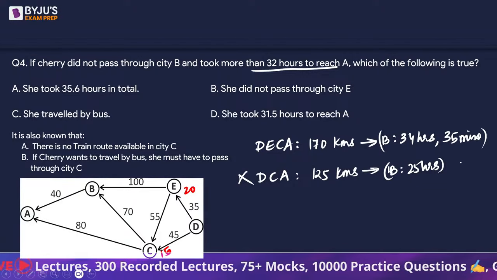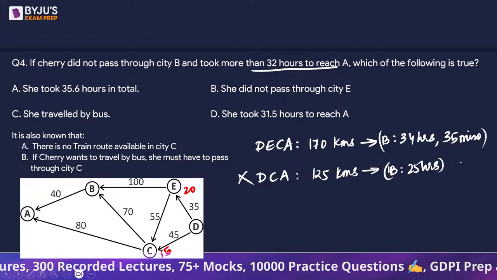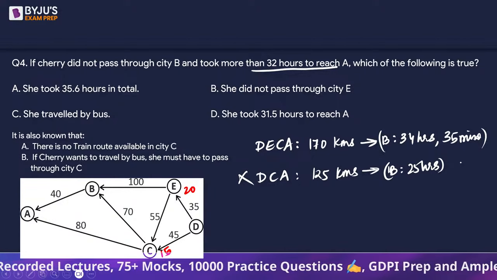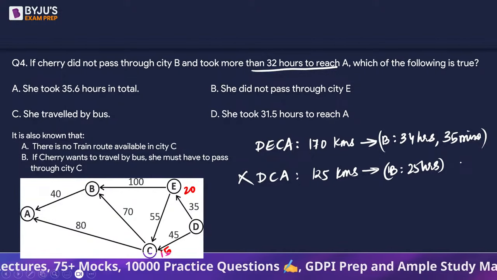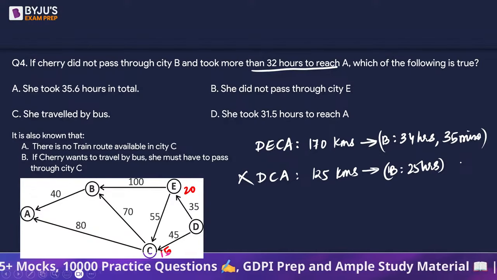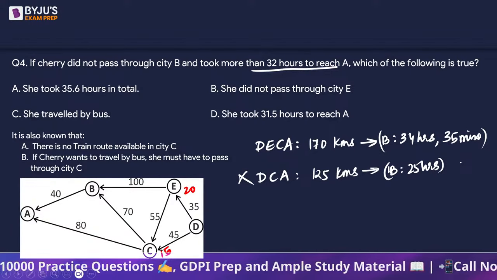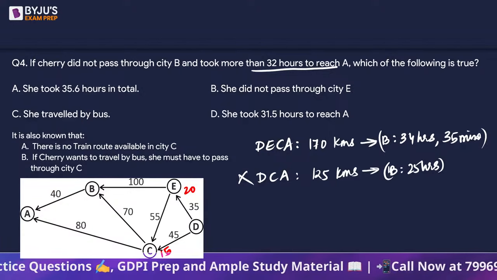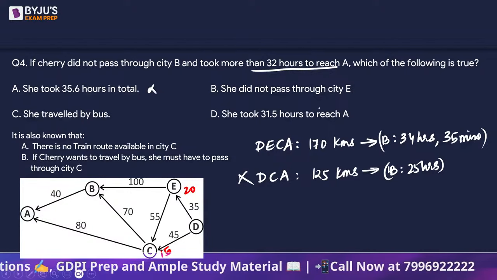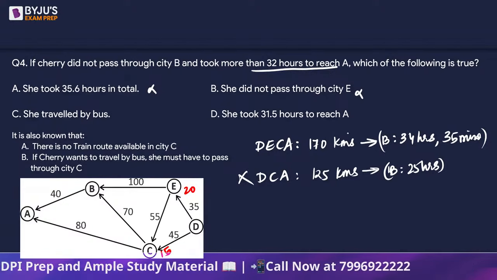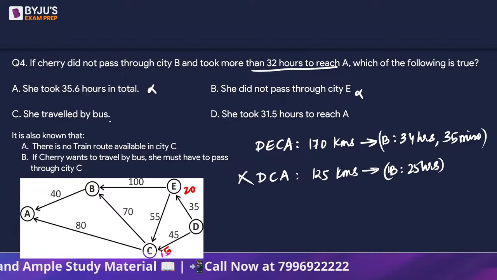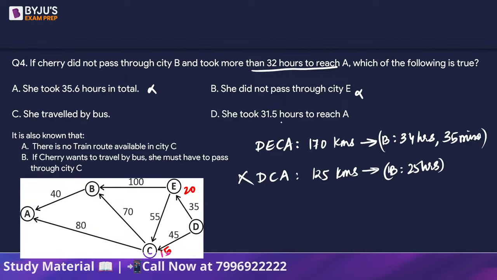Now, which of the following is true? She took 35.6 hours in total. No, this is not 35.6, because even with the bus going slowest it doesn't come to that. So this is not true. She did not pass through city E. Definitely not true. She traveled by bus and she took 31.5 hours to reach A.